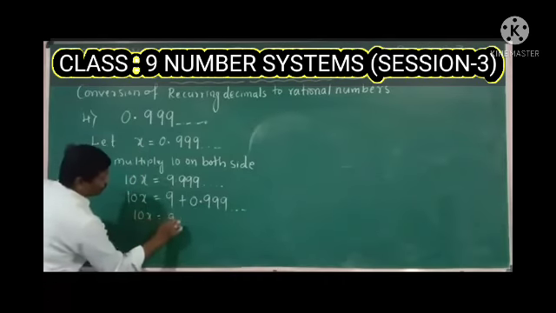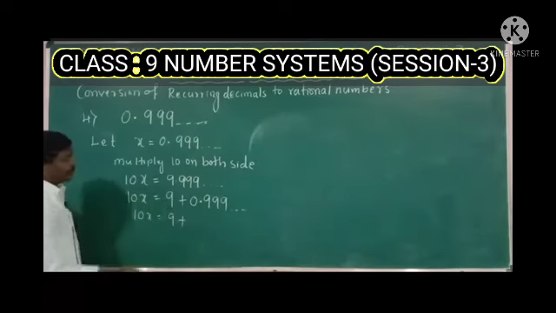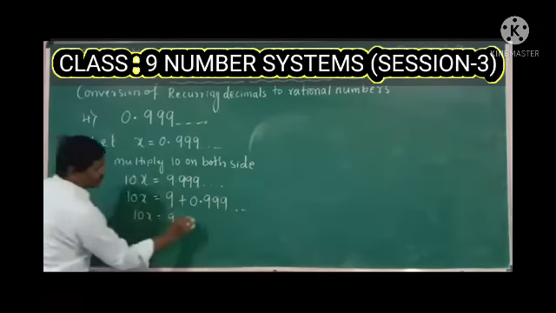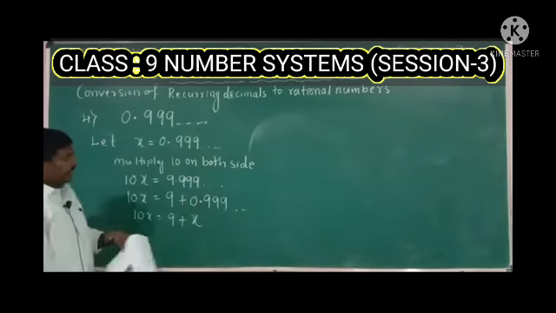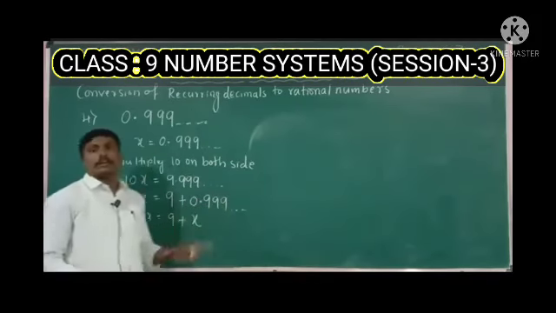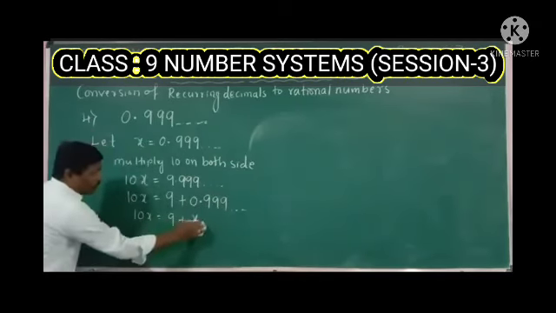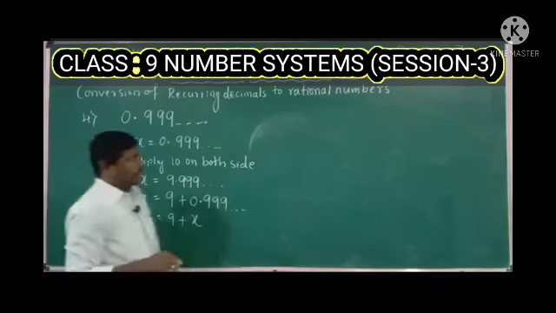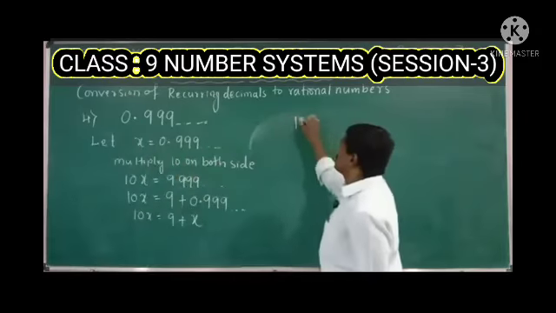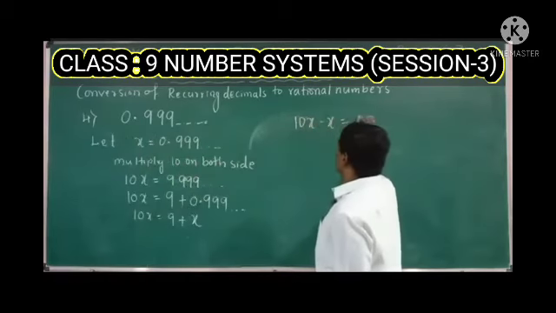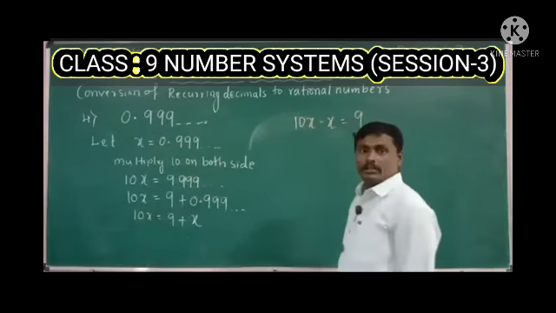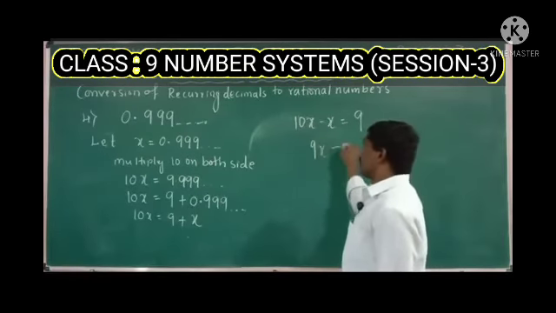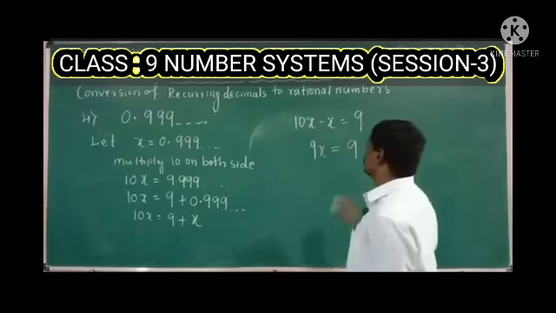10x is equal to 9 plus, what we are taking this 0.99 as x, right? So write x in the place of 0.99. Now we have two variables, x and x. Take these two variables to one side: 10x minus x is equal to 9. So 10x minus x is nothing but 9x, which is equal to 9.